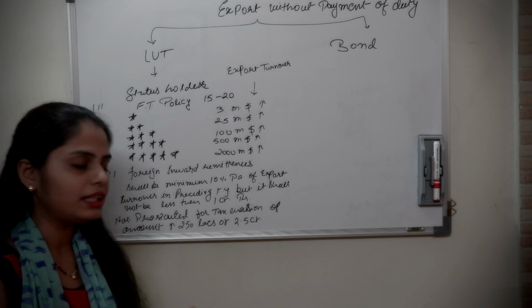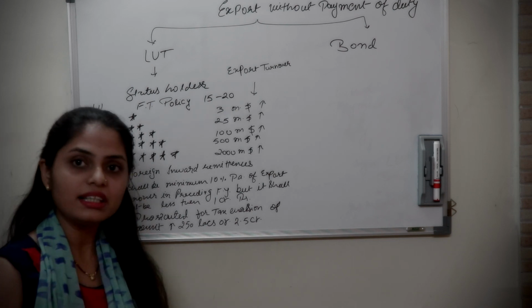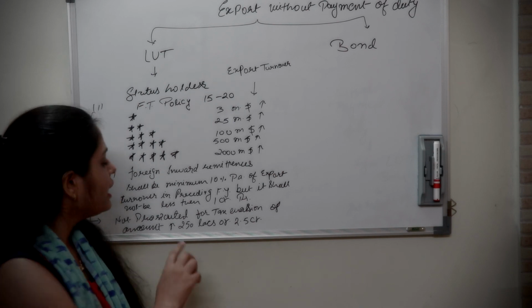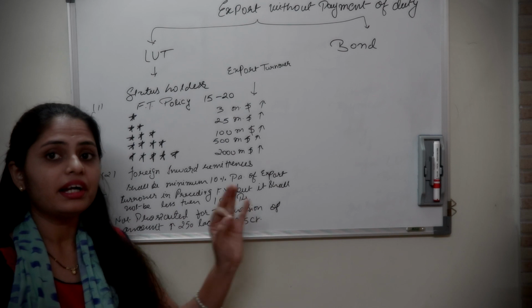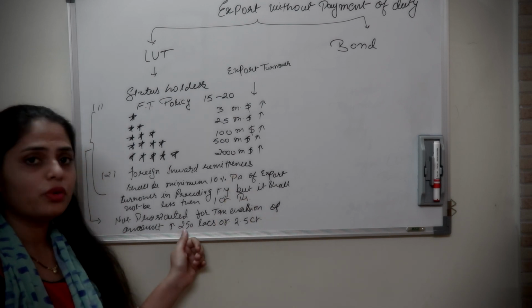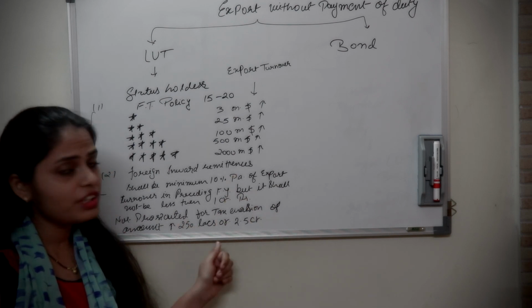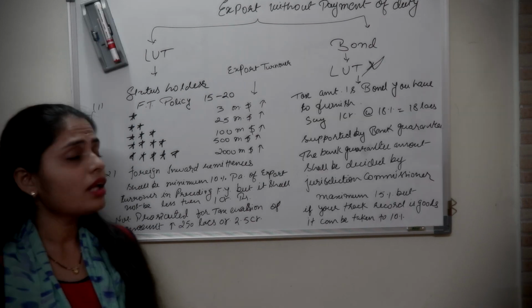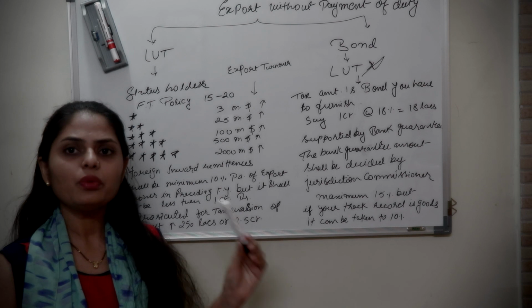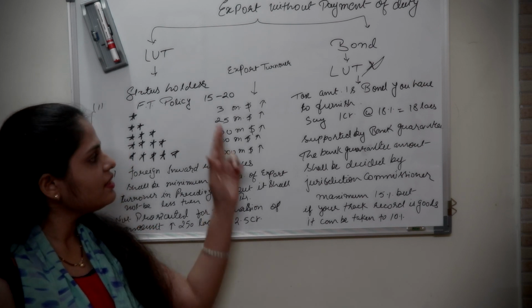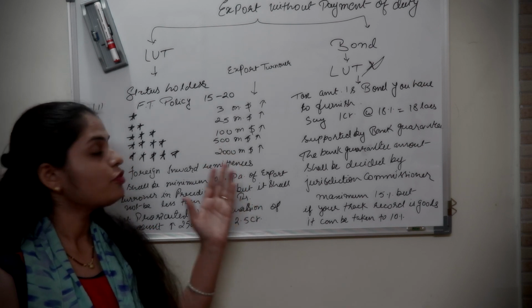But along with this condition, he has to compulsorily satisfy one more condition, and that is he should not be prosecuted for tax evasion under any law of amount more than 250 lakh, or we can say 2.5 crores. Now friends, after understanding these conditions, we can come to a conclusion: these conditions are for whom?